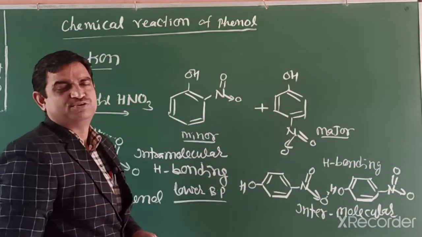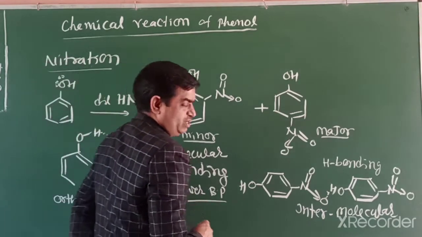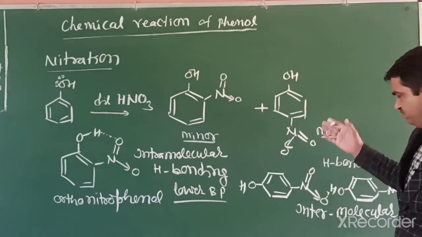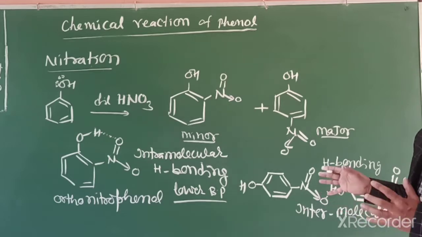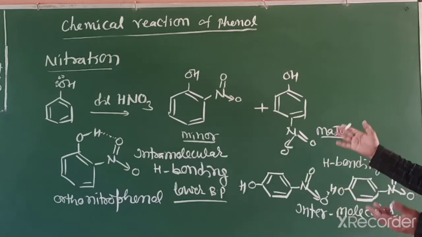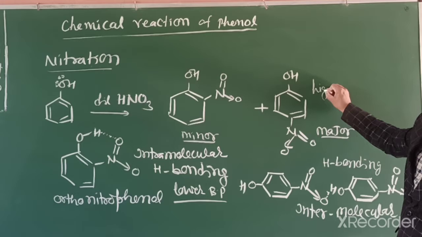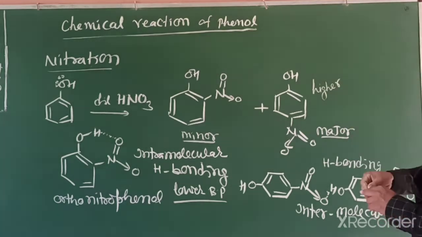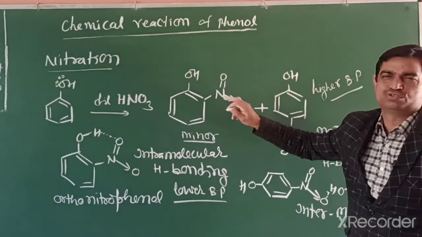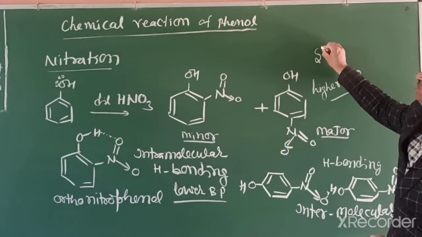So paranitrophenol has a higher boiling point than orthonitrophenol. Why? Because when we heat this substance, we have to dissociate the intermolecular hydrogen bond, means hydrogen bond between two molecules. So paranitrophenol has higher boiling point than orthonitrophenol, so they can be separated by steam distillation.